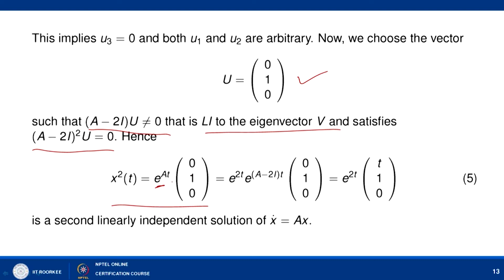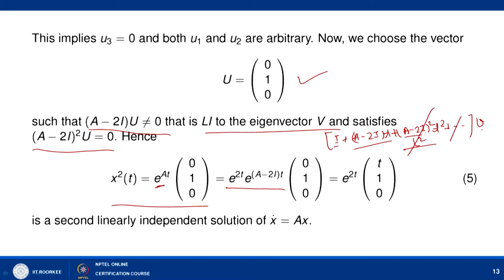Now, e to power (A minus 2I)t is basically I plus (A minus 2I)t plus (A minus 2I) square upon factorial 2 t square and so on. When you operate on v, the first term will give you v, the next will give you some value, and from this term onward it is 0.